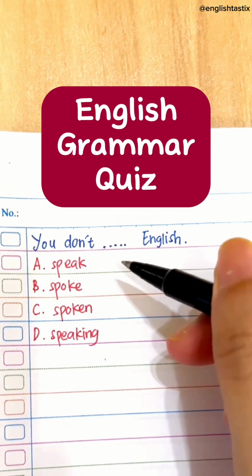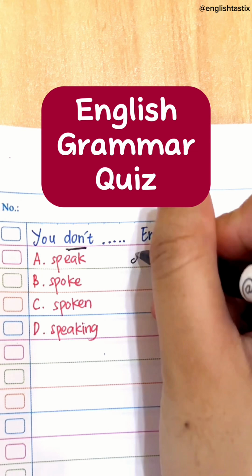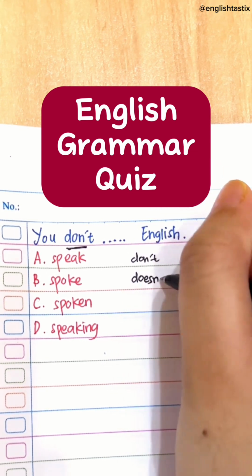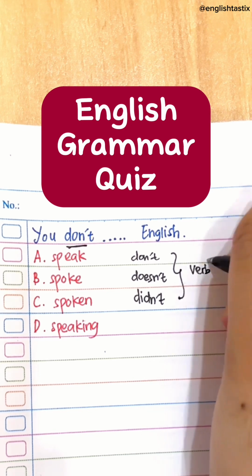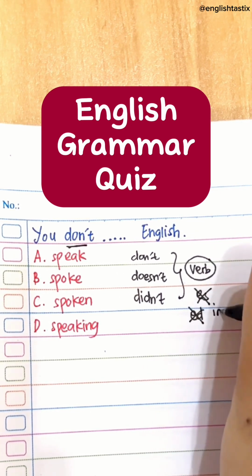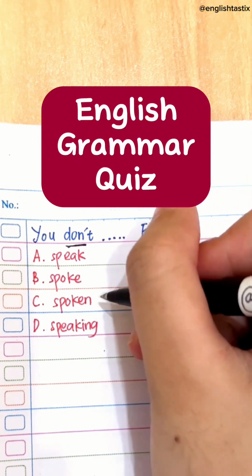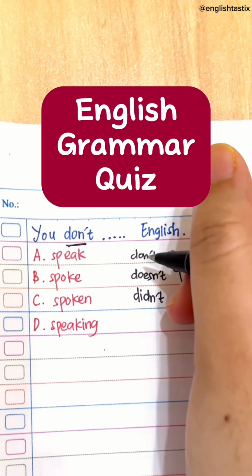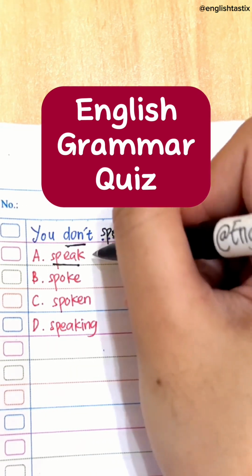You don't blank English. Speak, spoke, spoken, or speaking? The key word here is don't. Whenever you have don't, doesn't, or didn't, they are followed by base verb or verb 1. No es, no ed, no ing. So the base verb or verb 1. So what's the answer? Speak, spoke, spoken, or speaking? The answer is speak. You don't speak English.